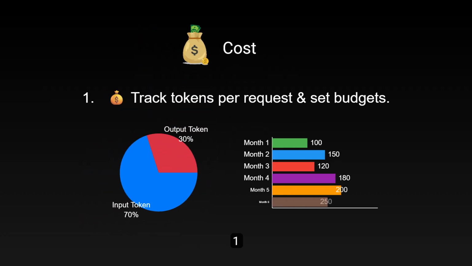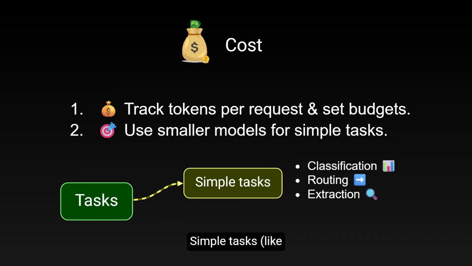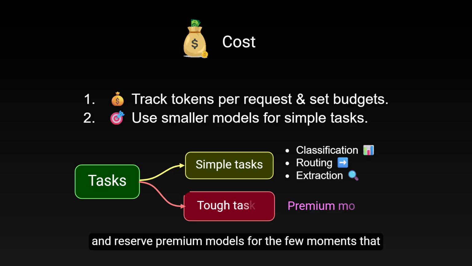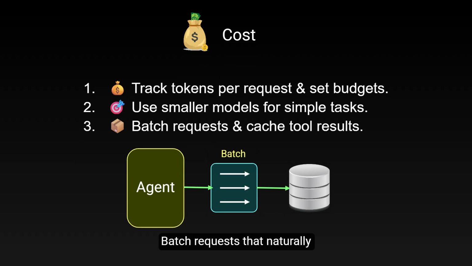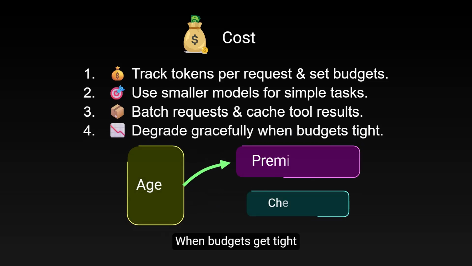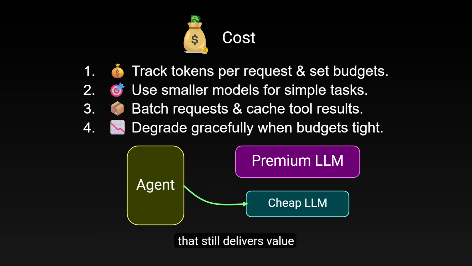One, track tokens per request and set practical budgets so you catch cost creep early. Two, route simple tasks like classification, routing, and extraction to smaller, cheaper models, and reserve premium models for the few moments that truly need them. Three, batch requests that naturally group, like embeddings and retrieval, and cache tool results when reuse is safe. Four, when budgets get tight, degrade gracefully. Switch to a smaller model or a summary-only mode that still delivers value.